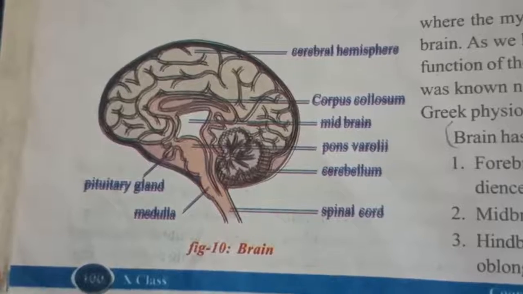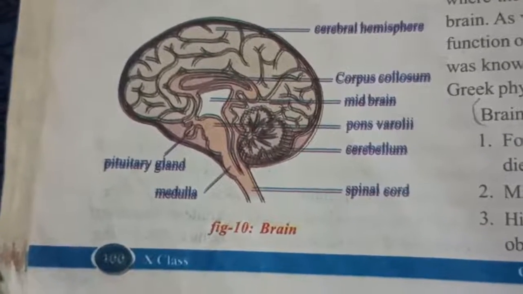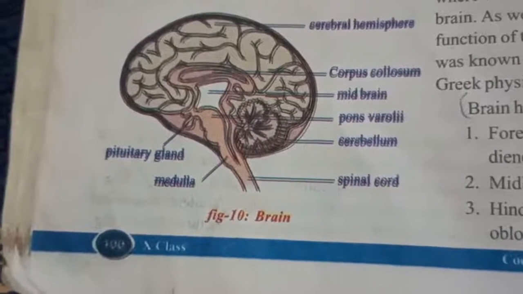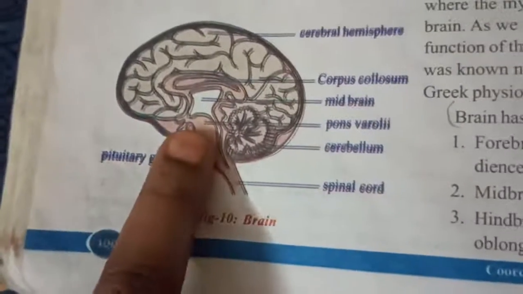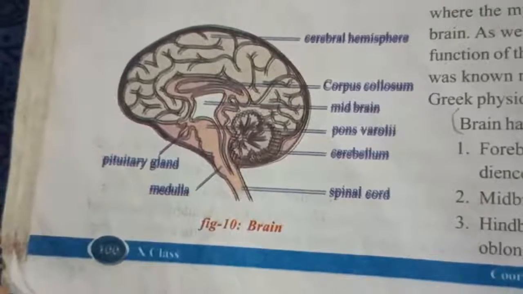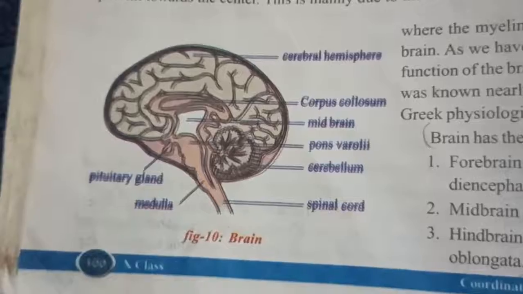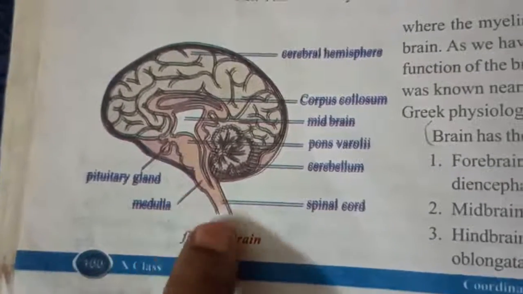Just understand, children. Coming to the pons varolii, it is bridge-like, a bridge of varolii. That means it is a part of the brainstem. It gives the major structure in the upper part of your brainstem. The brainstem starts here, through brain and spinal cord.